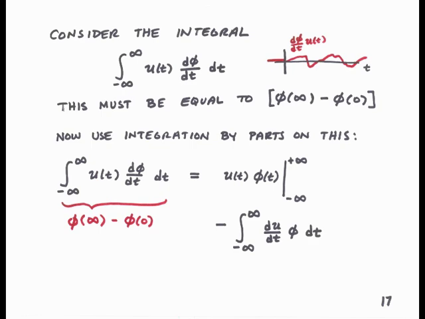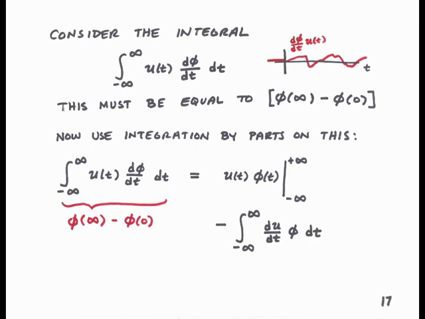So, to start with, let's consider the integral from minus infinity to infinity of u of t times d phi dt. Now, phi here is just some arbitrary function, not terribly important to what we're going to analyze. And u of t is the unit step function. Recall the unit step function is 0 for time less than 0, and it's 1 for time greater than 0. So this integral from minus infinity to infinity of u of t times d phi dt can be written as the integral from 0 to infinity of u of t times d phi dt, because before time 0, u of t is 0, so there's no contribution from that integral.